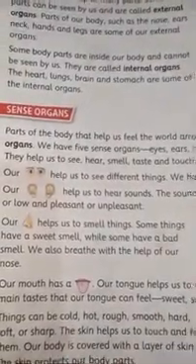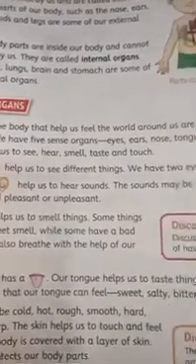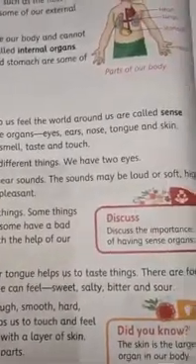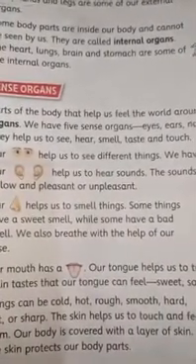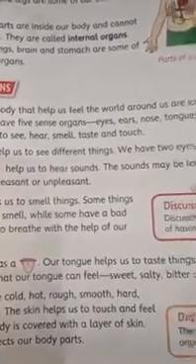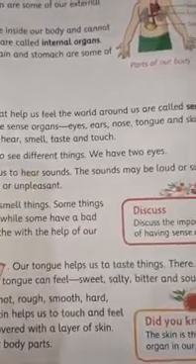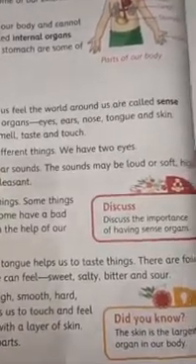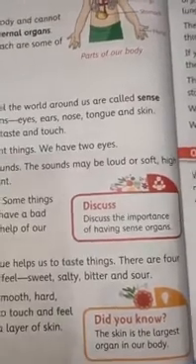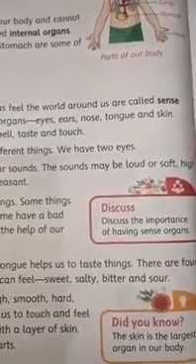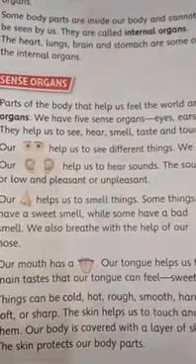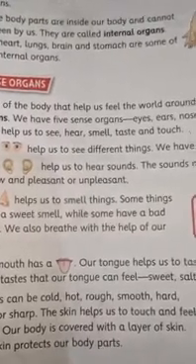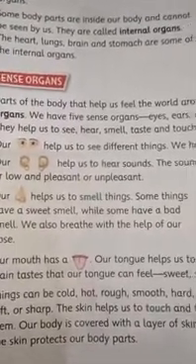Our mouth has a tongue. Our tongue helps us to taste things. There are 4 main tastes that our tongue can feel. Now which are they? Sweet, salty, bitter and sour. So these are the 4 tastes that our tongue can taste. Things can be cold, hot, rough, smooth, hard, soft or sharp.